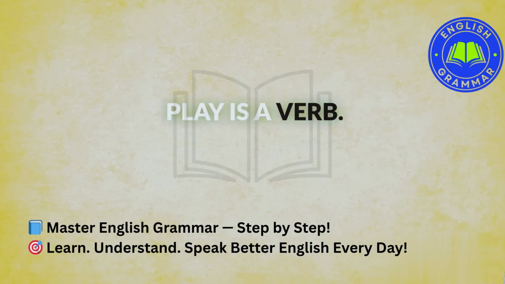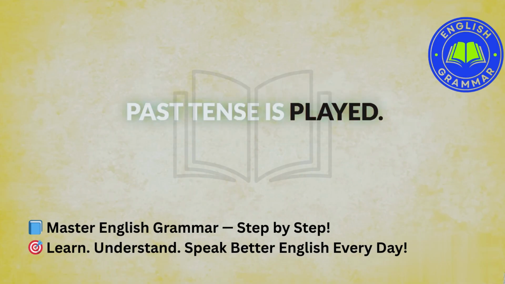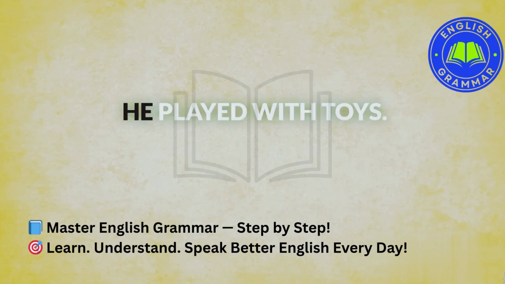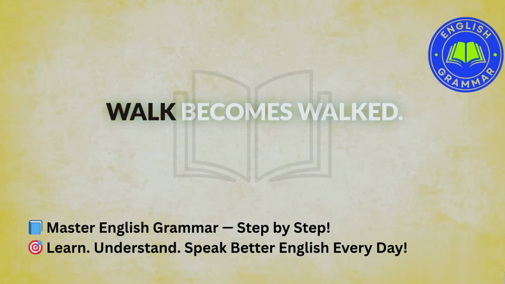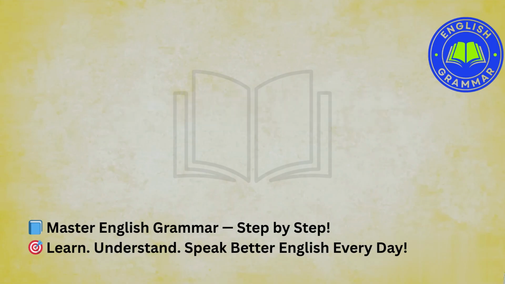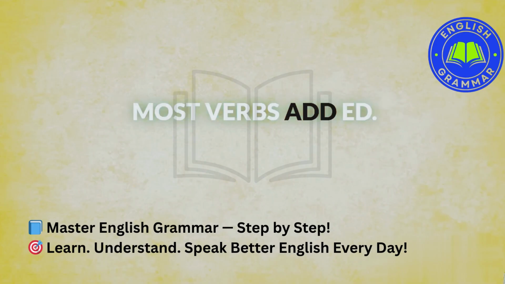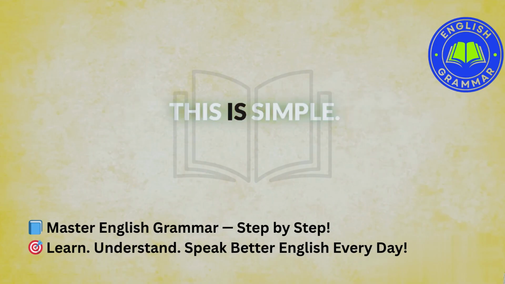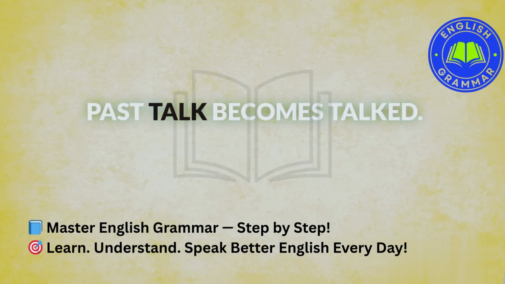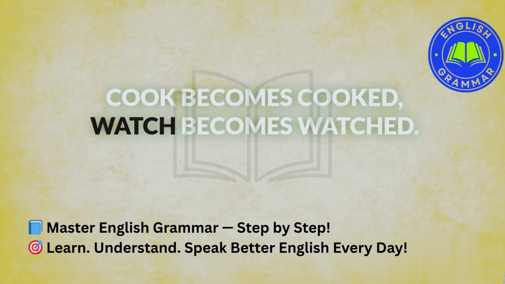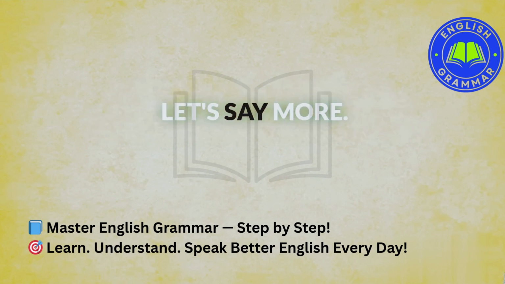Play is a verb. Past tense is played. I played football. You played chess. He played with toys. Walk becomes walked. I walked home. She walked to school. Most verbs add ed. This is simple past. Talk becomes talked. Cook becomes cooked. Watch becomes watched.